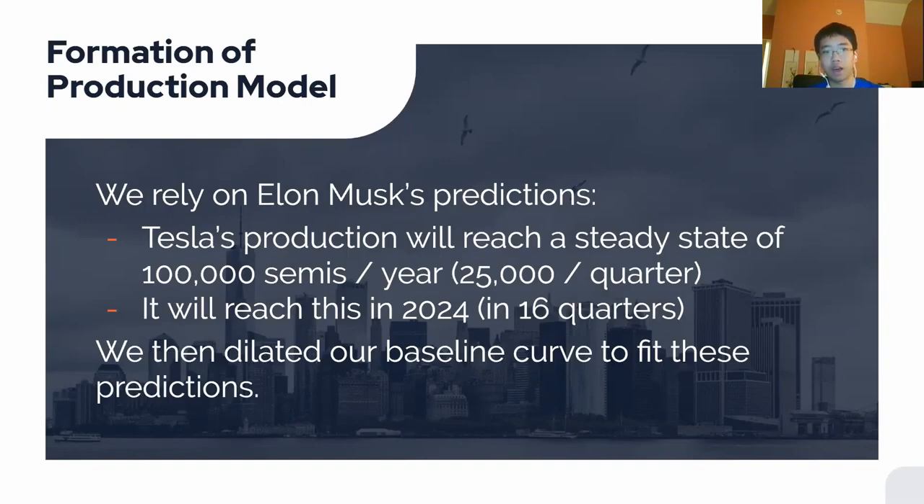So to get there, we rely on two of Elon Musk's predictions. The first is that Tesla's production of their electric semi will reach a steady state of 100,000 semis per year, and that it will reach this in 2024. So now we took our baseline curve and dilated it to fit these predictions.